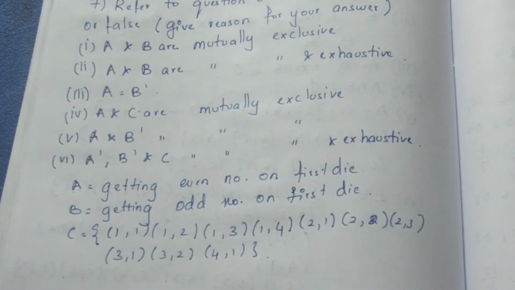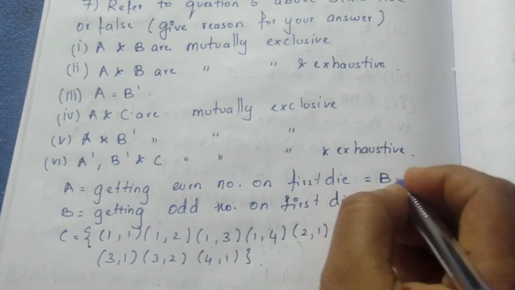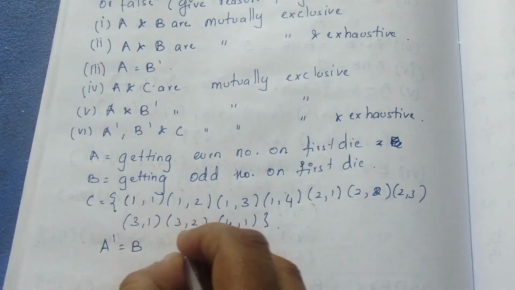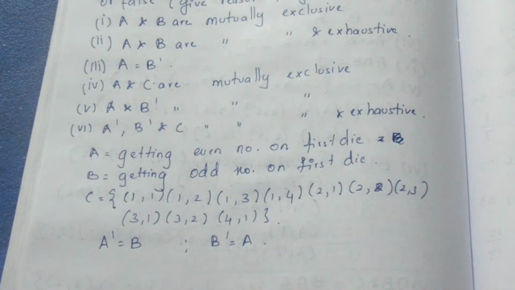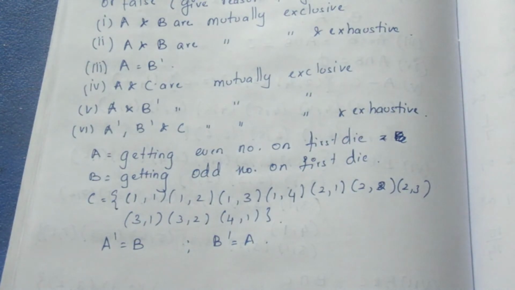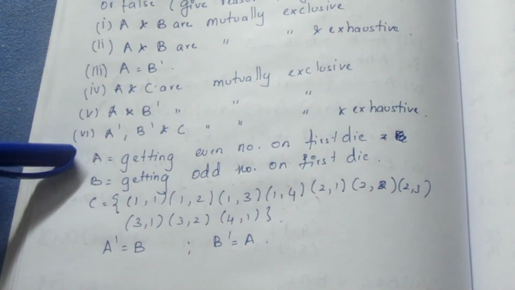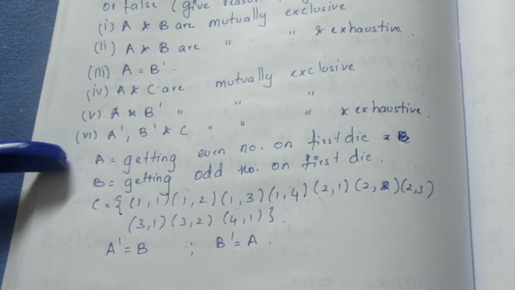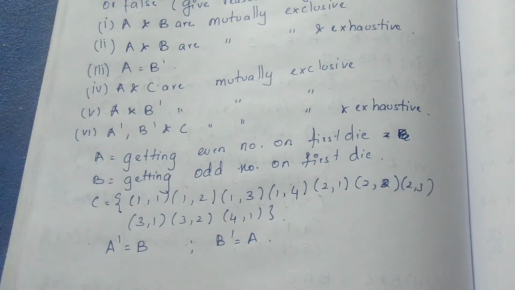Now, let me also write the A dash. A dash is nothing but B. So, let me write it here. A dash equal to B and B dash equal to A. B dash is nothing but other than B, not B, which is nothing but A. Same way, A dash is other than an even number on the first die, so not an even number on the first die. Opposite to that is nothing but an odd number on the first die. The same way, not B is A, not A is B.